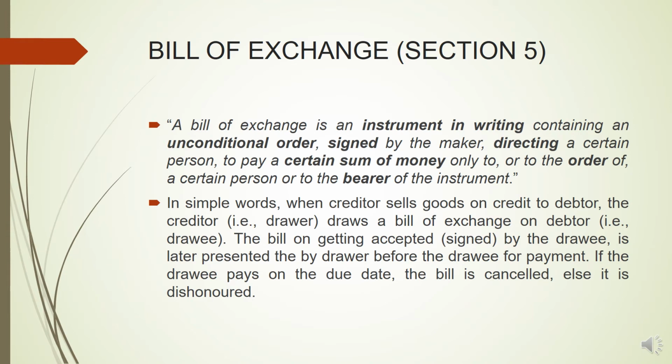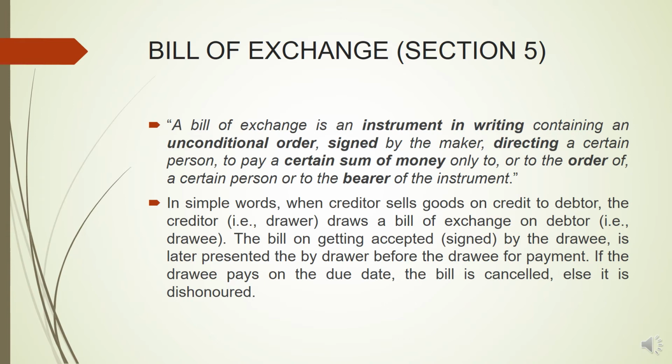So one of the basic differences between bill of exchange and promissory note is that promissory note is drawn by the debtor, whereas bill of exchange is drawn by the creditor. So basically, in simple words, when the creditor sells goods to the debtor on credit, then he, that is the creditor, since he draws the bill, will be called the drawer in this case, and draws a bill of exchange on the debtor, that is the drawee.